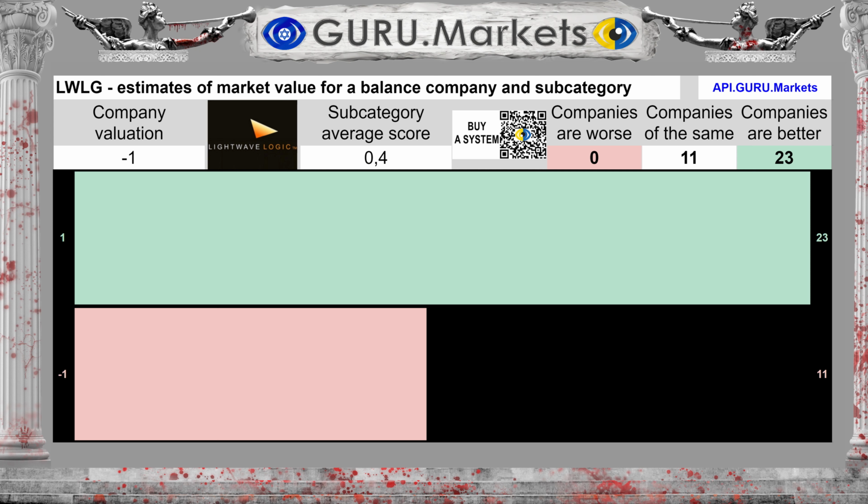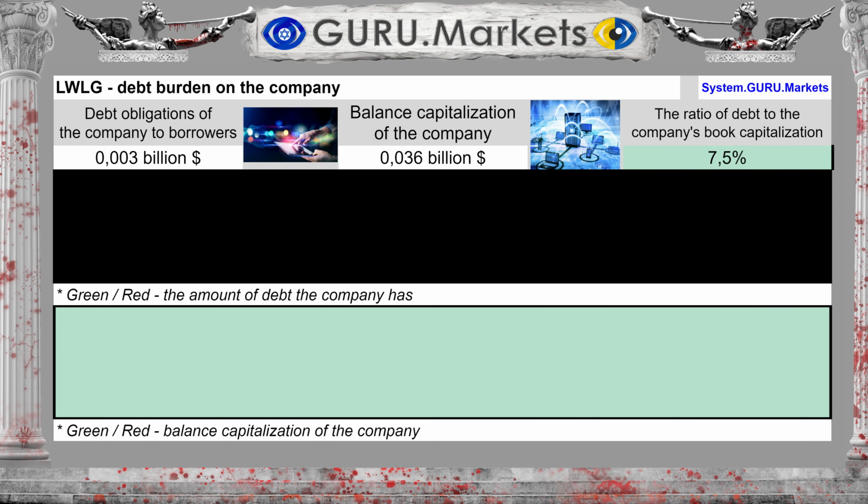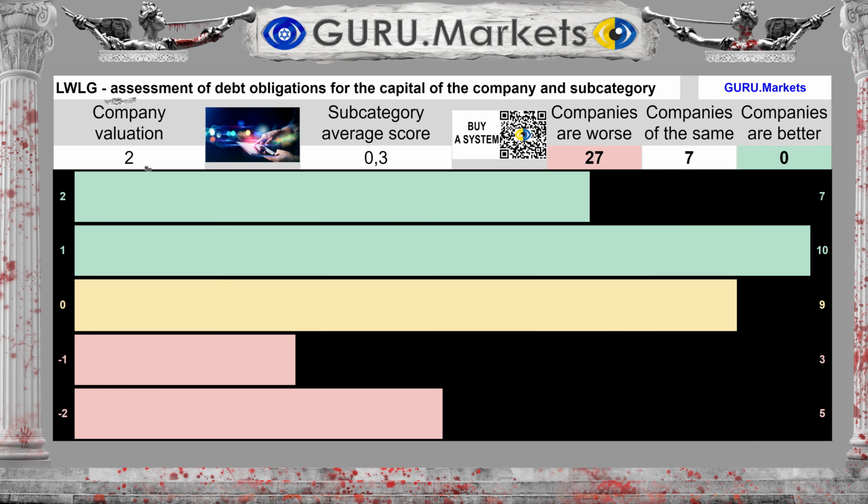Assessment of the company's share of market and book value in the subcategory. Bad, -1 point. The organization's debt obligations amount to $0.003 billion. Financial liabilities to balance sheet capitalization amount to 7.5% of capital. Rating for the company's debts, very good, 2 points.